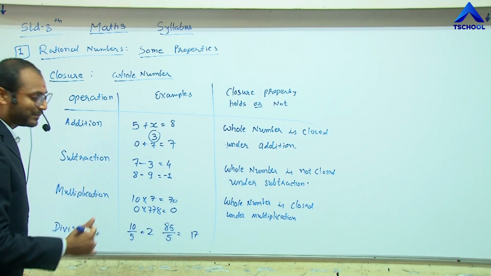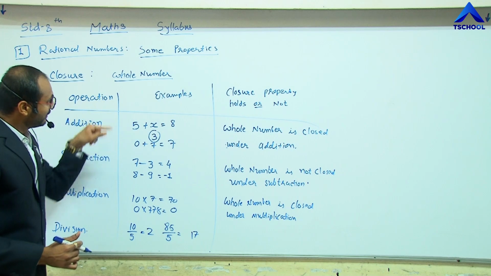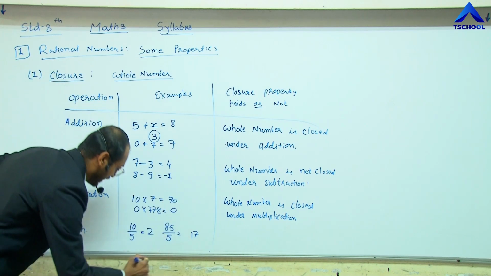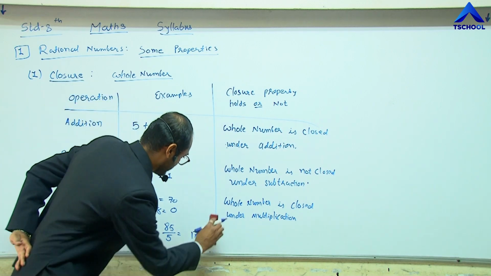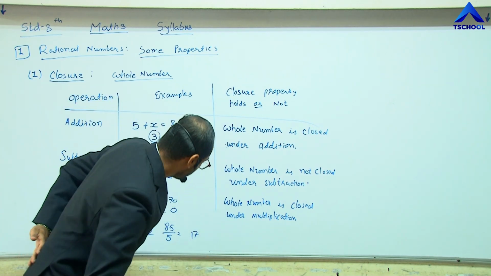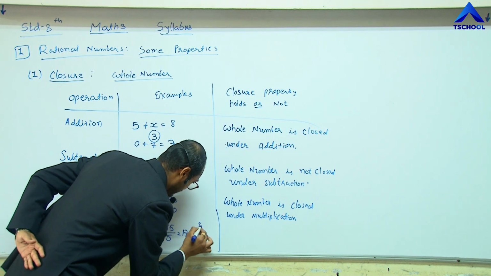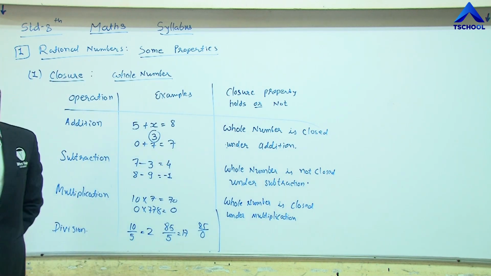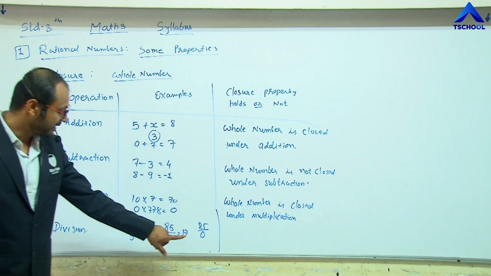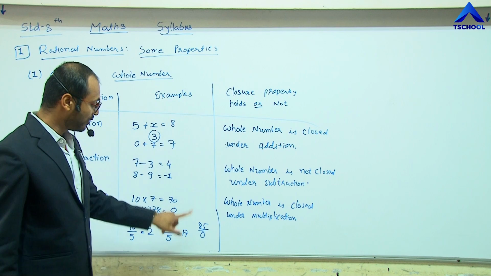Let's take the last example that will crack this property. Like if we take 85 divided by 0, we know that 0 is also included in whole numbers.